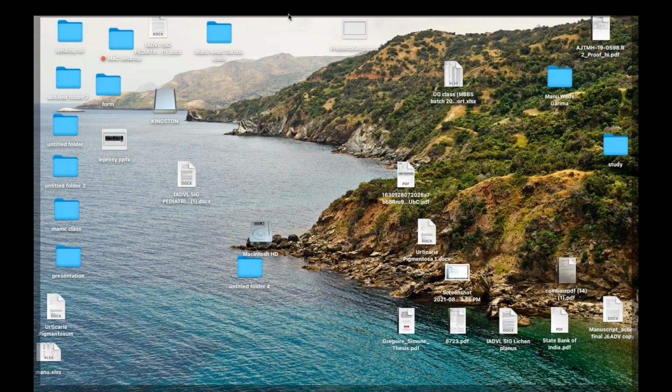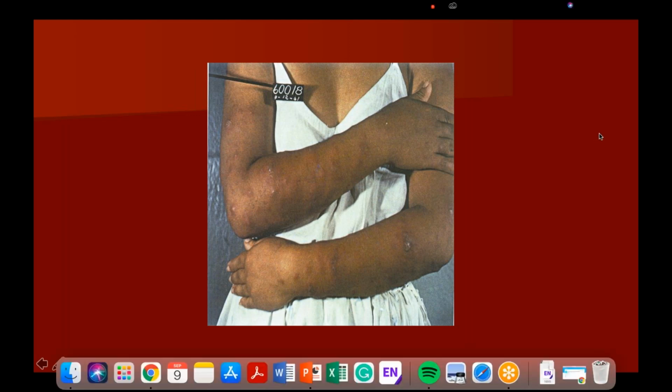So what do you see over here in this picture? Mild one has no ulceration.